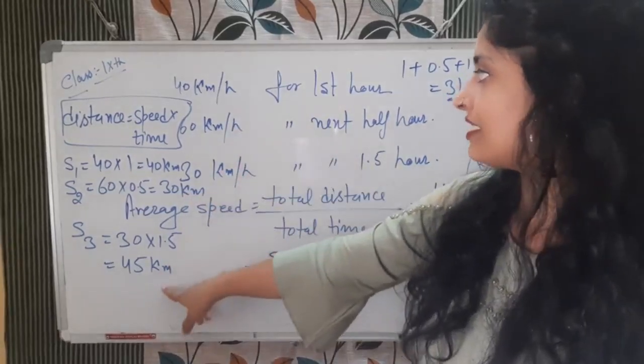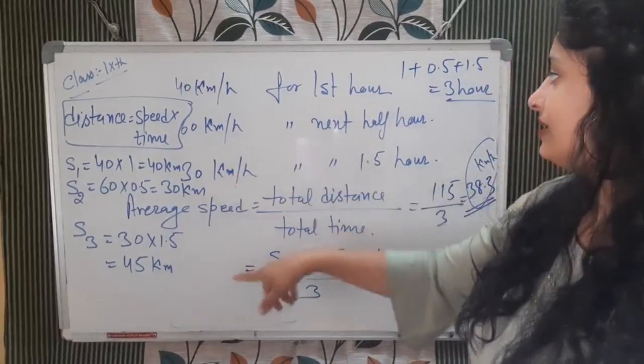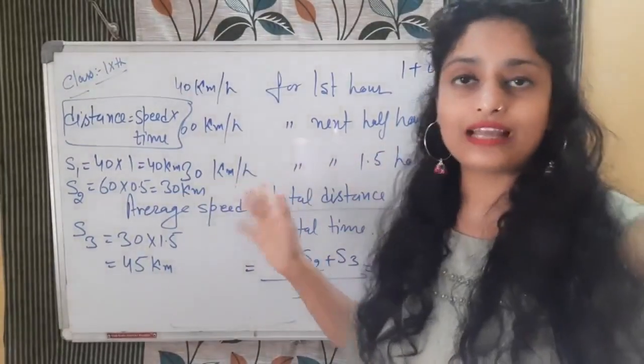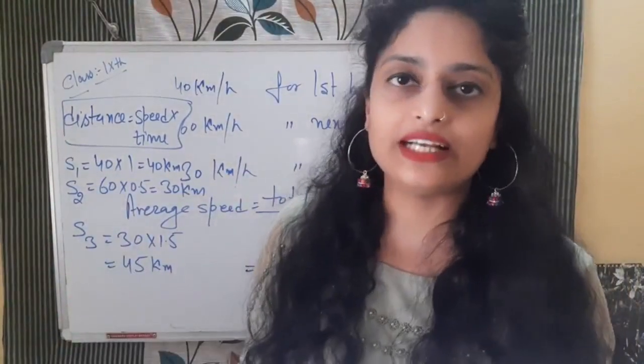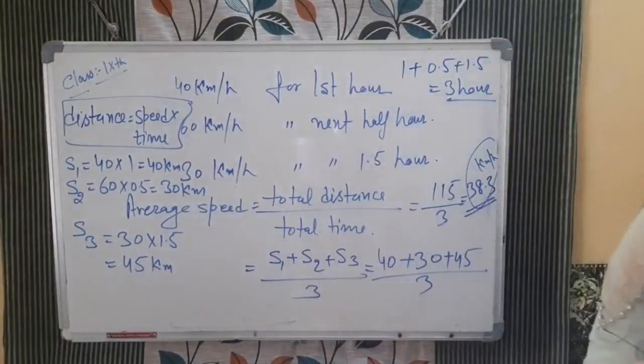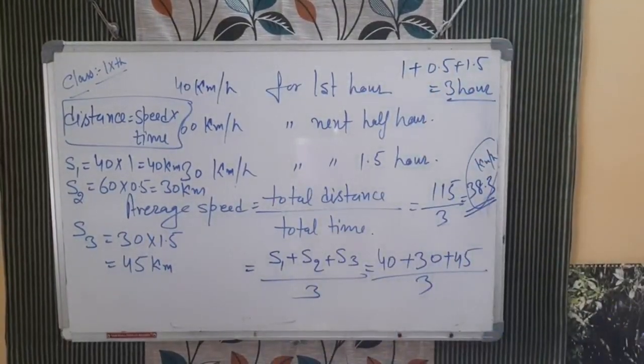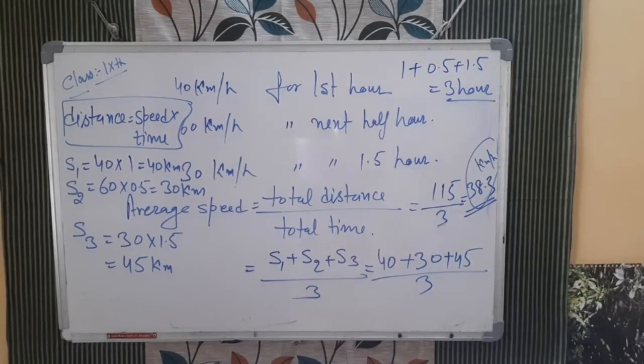Next case, 45 kilometer divided by 30. So you will get 1.5 hour. So if time is not given, you can calculate time. If speed is not given, you can calculate the speed also, and easily you can calculate average speed kind of questions.